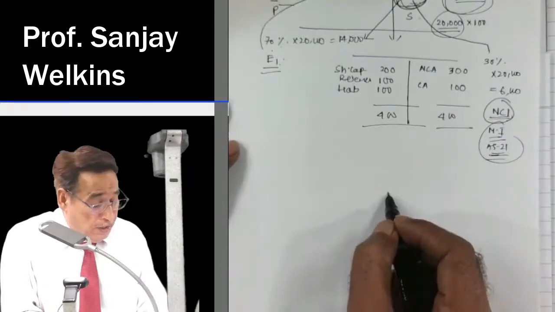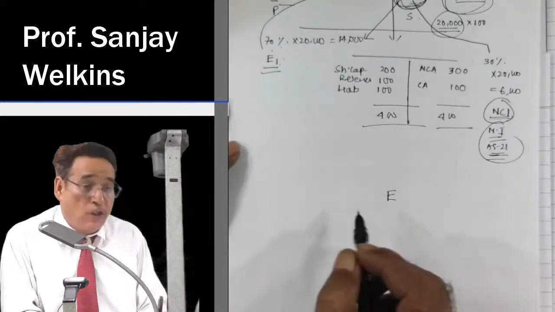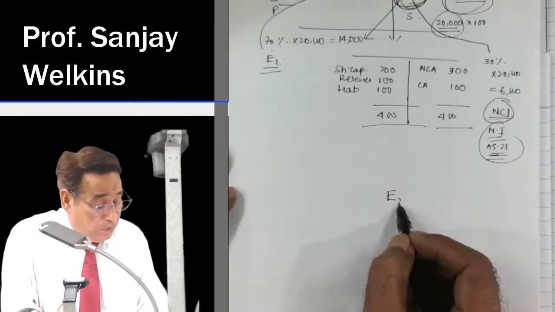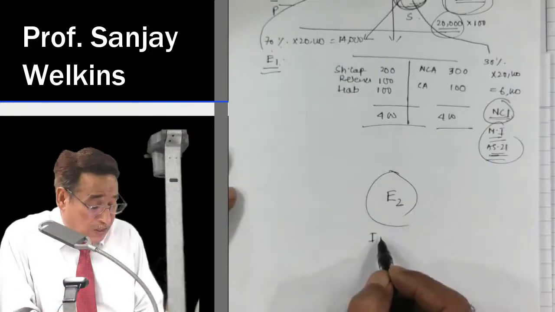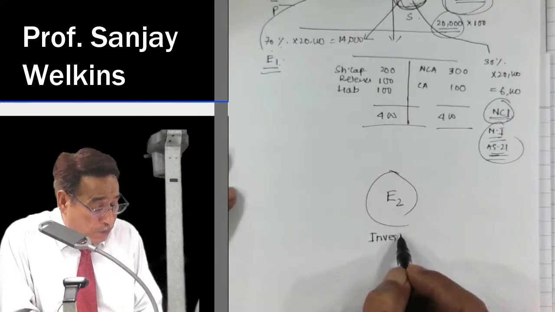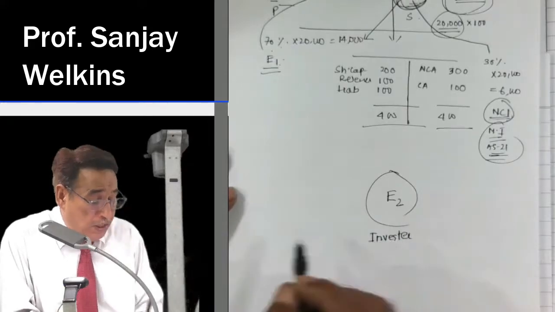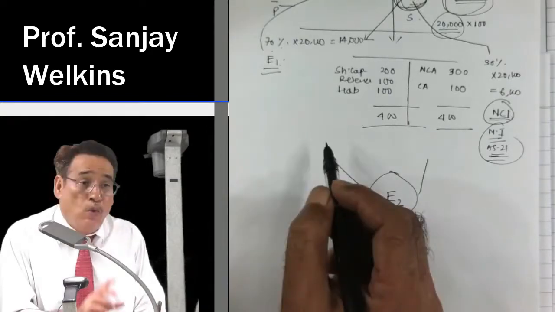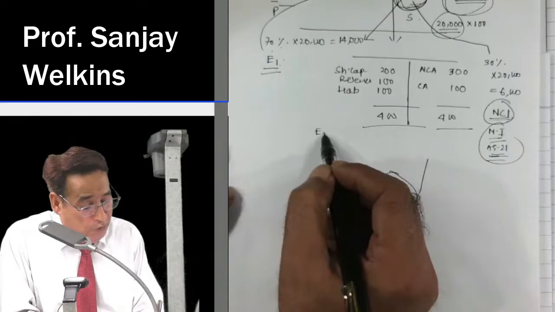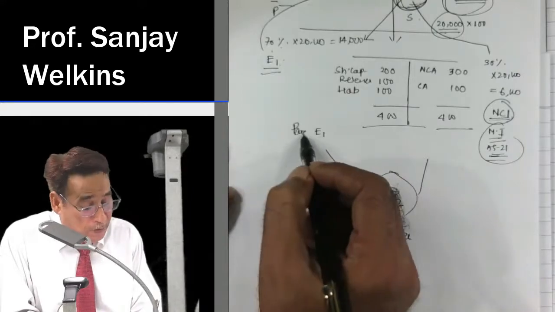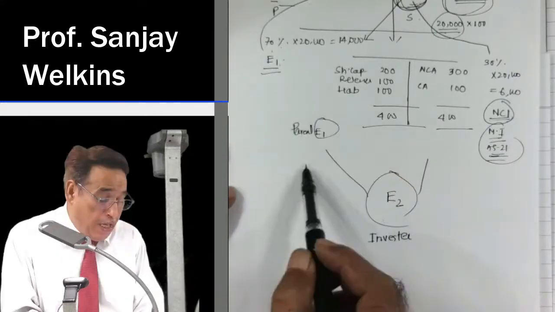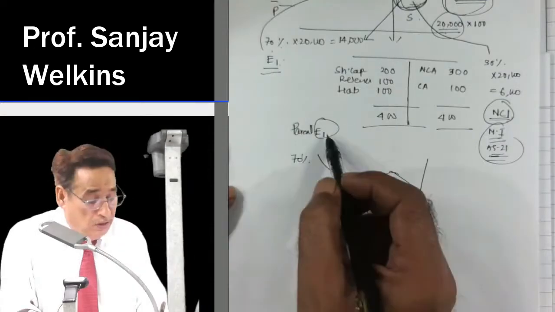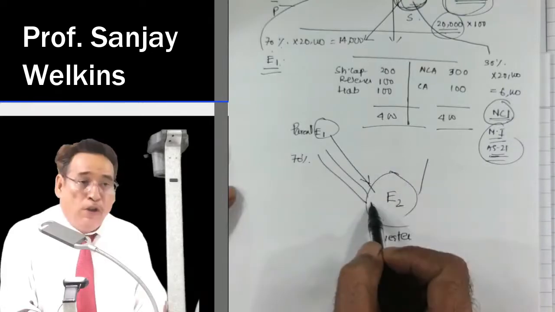In other words, if somebody now asks you, what do you mean by non-controlling interest holder? This is the investee company in which investment has been made. This investee company or subsidiary company has two main shareholders. One is E1, who happens to be now the parent company. This E1 Limited is a parent company of E2 simply because they are having 70% of your share capital. They are in the driver's seat, they can control you.